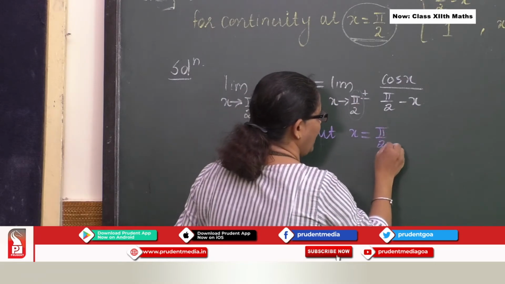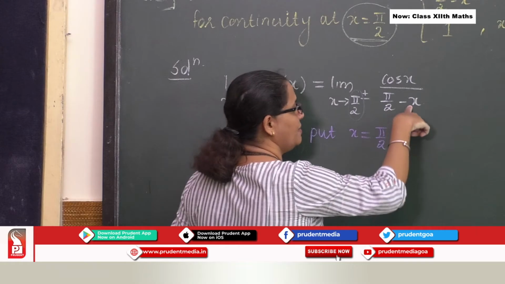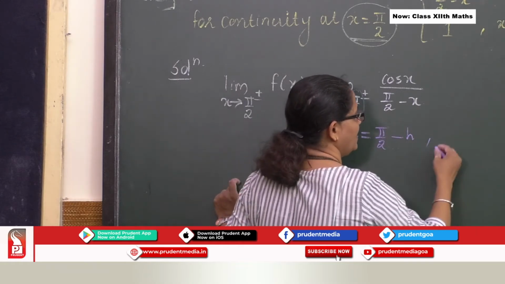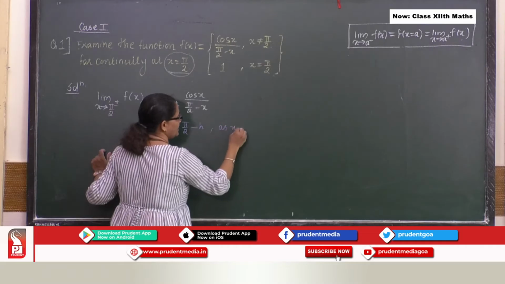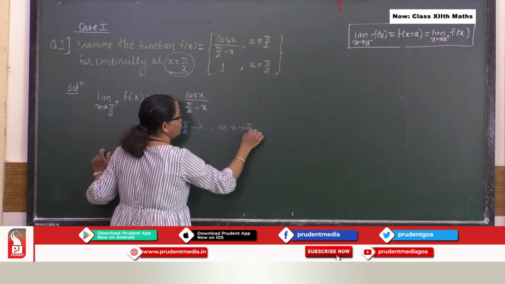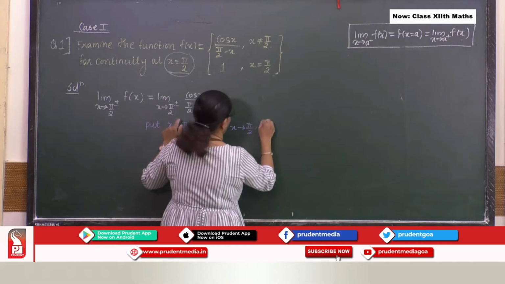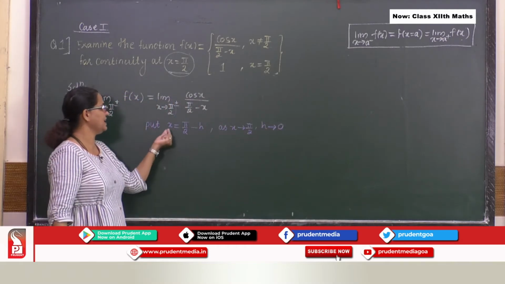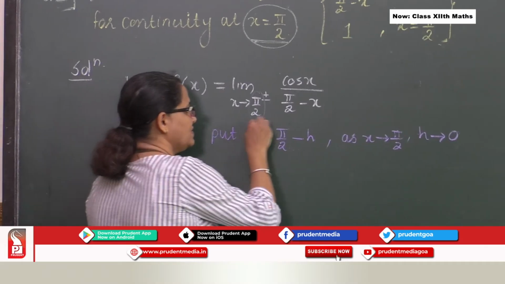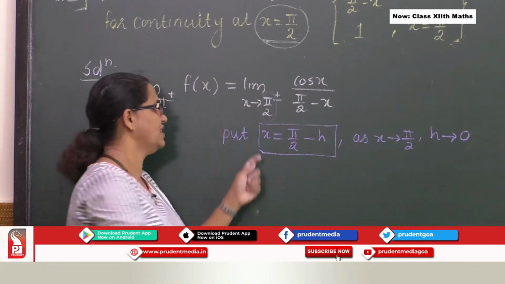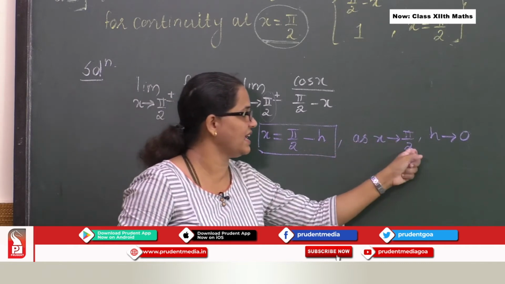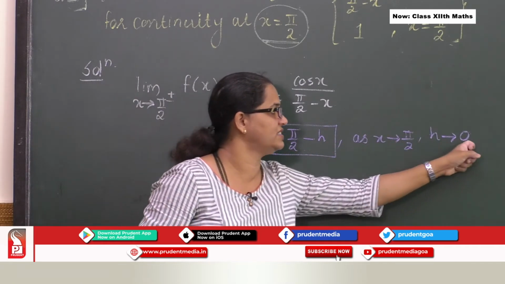So I say pi by 2, since my variable x is negative, I say minus h. So over here say as x tends to pi by 2, h tends to 0. This is very important. I say x equal to pi by 2 minus h, as x tends to pi by 2, h tends to 0.